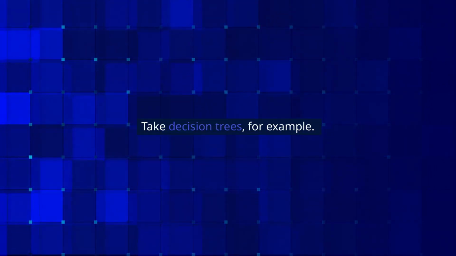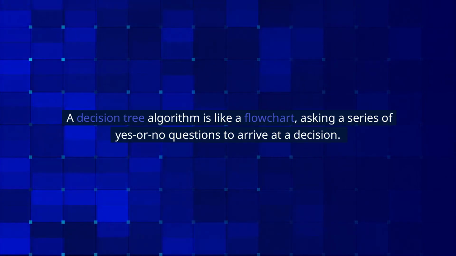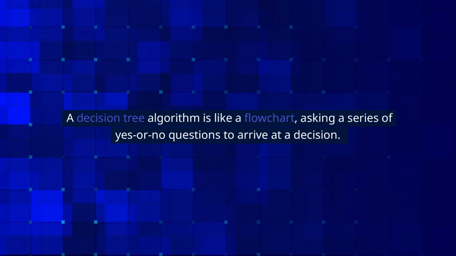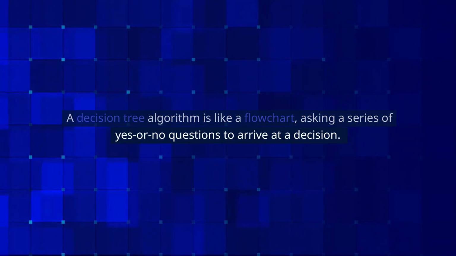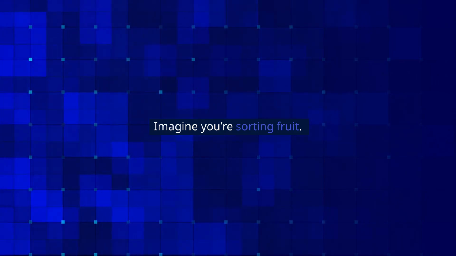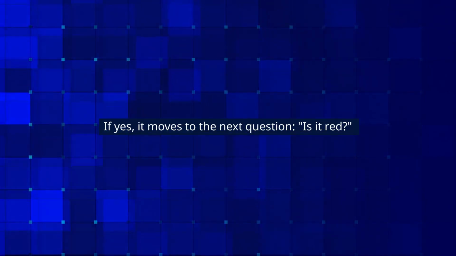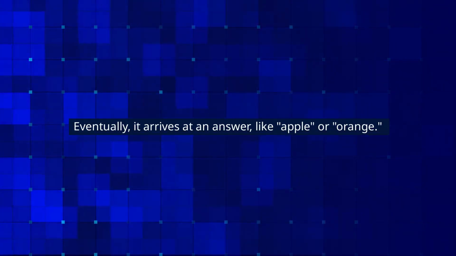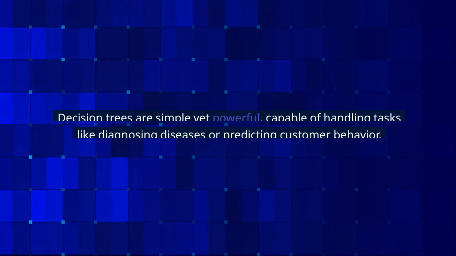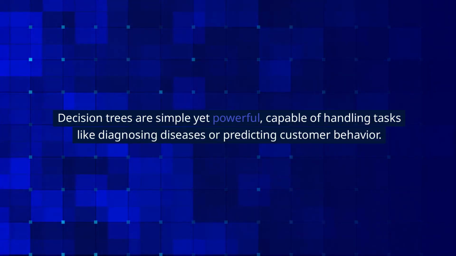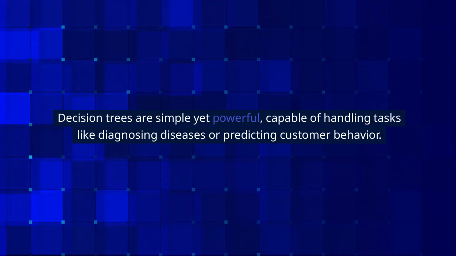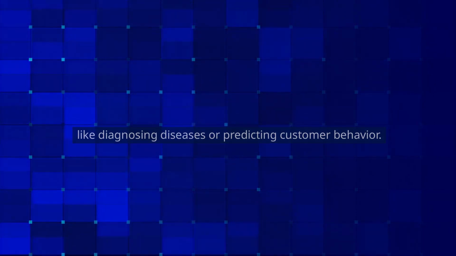Take decision trees, for example. A decision tree algorithm is like a flowchart, asking a series of yes or no questions to arrive at a decision. Imagine you're sorting fruit. The algorithm might start with, is the fruit round? If yes, it moves to the next question, is it red? Eventually, it arrives at an answer like apple or orange. Decision trees are simple yet powerful, capable of handling tasks like diagnosing diseases or predicting customer behavior.